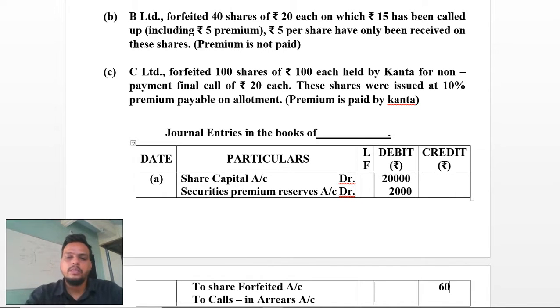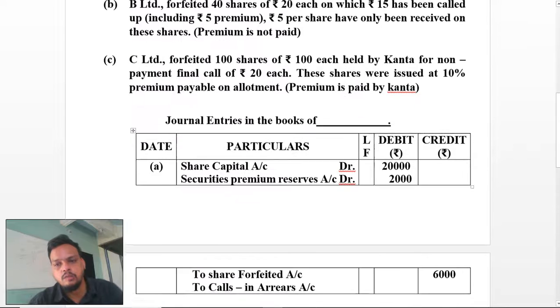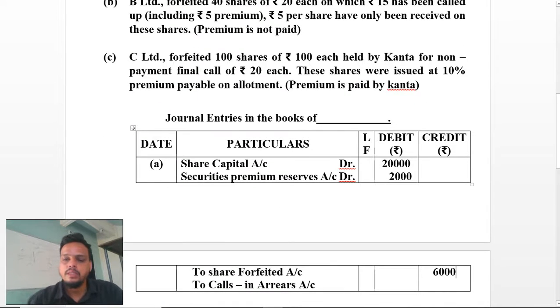Forfeiture of rupees 6,000 is being done, because in the question it has been mentioned that you have received only application money, means 30 rupees. 30 multiplied by 200 is equal to 6,000 rupees. 6,000 rupees you have received, whereas 16,000 rupees is calls in arrears. So if you add and minus, your total will be 22,000 on both sides.